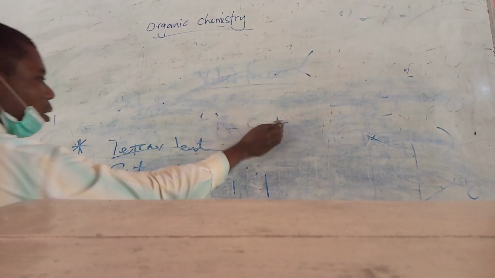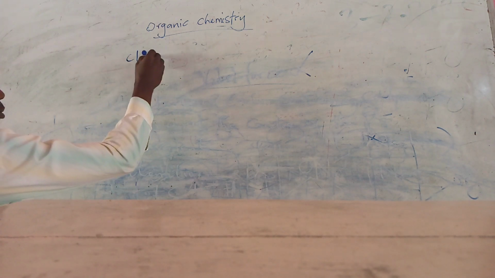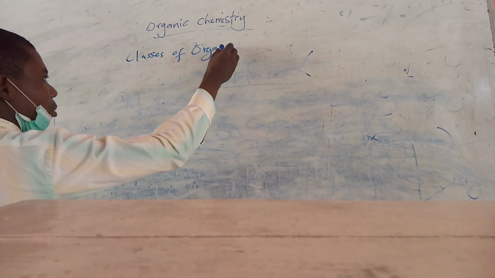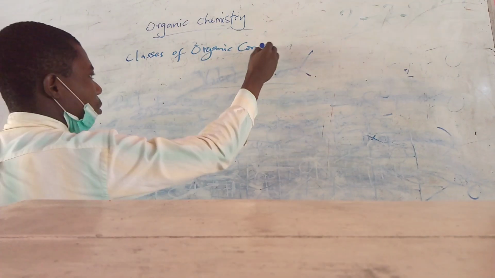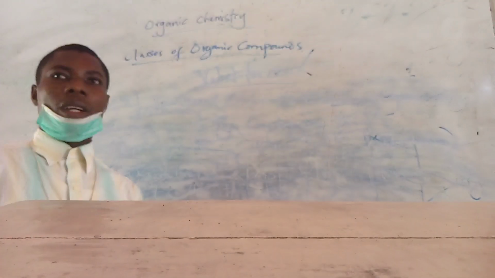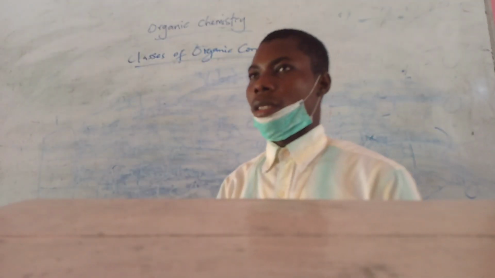Now this will take us to another point that we call classes of organic compounds. We have already seen the importance of organic compounds.